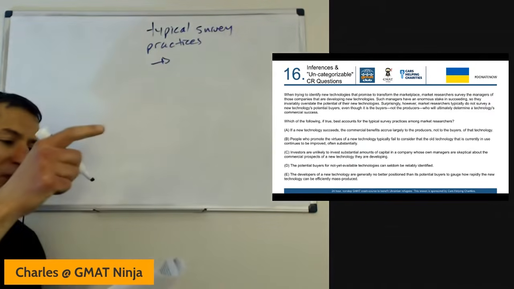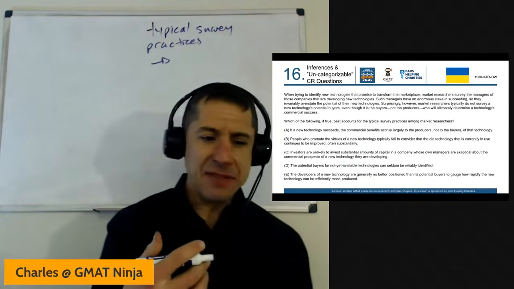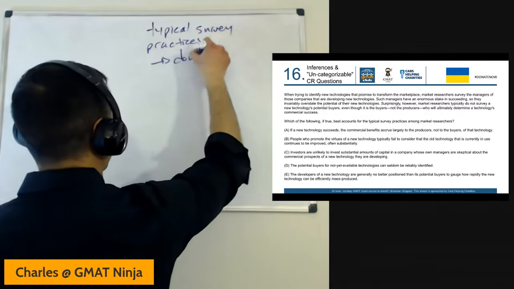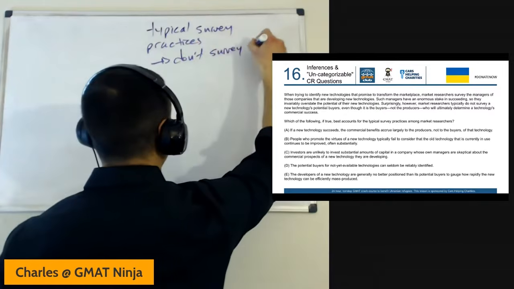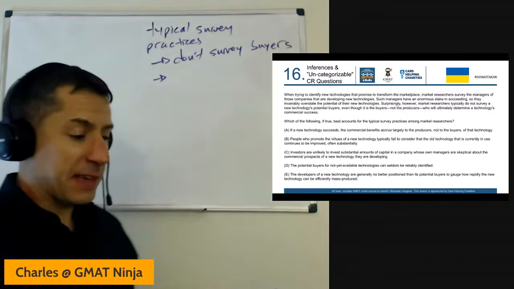Among these market researchers, what are they doing? Well, the spot where they use surveys is typically in that second half. They don't survey new technologies' potential buyers. And who do they survey?